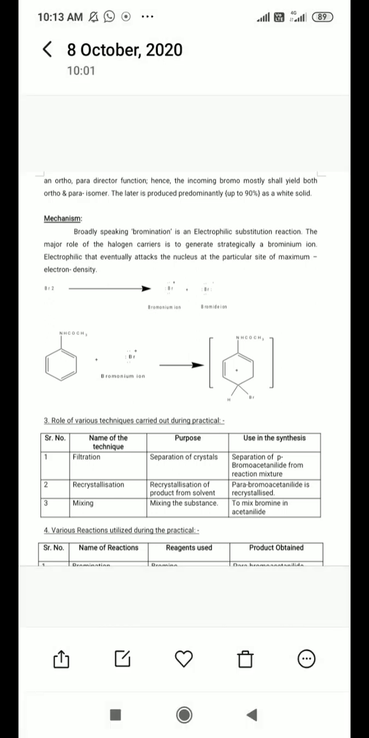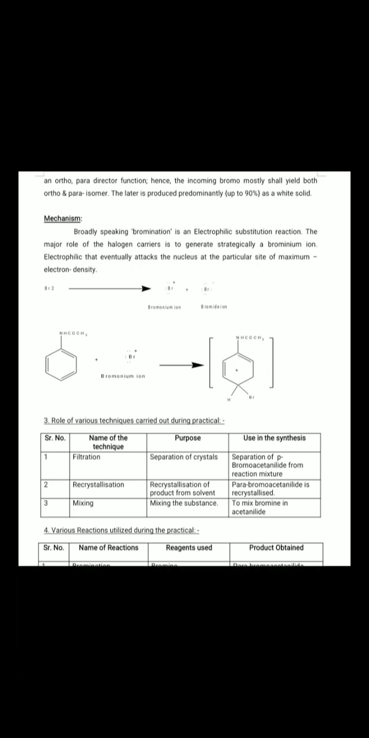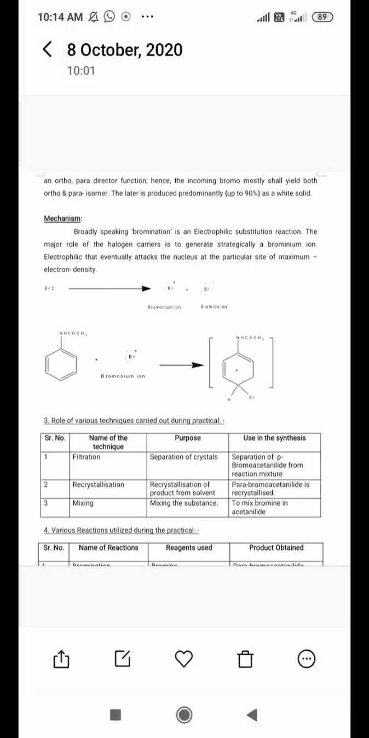Most preferably, the electrophilic substitution product is the para product, that means para-bromoacetanilide, which gives 90% yield, whereas the remaining 10% goes to another position, the ortho substituted product. So 10% yield for the ortho product and 90% yield for the para substituted product.